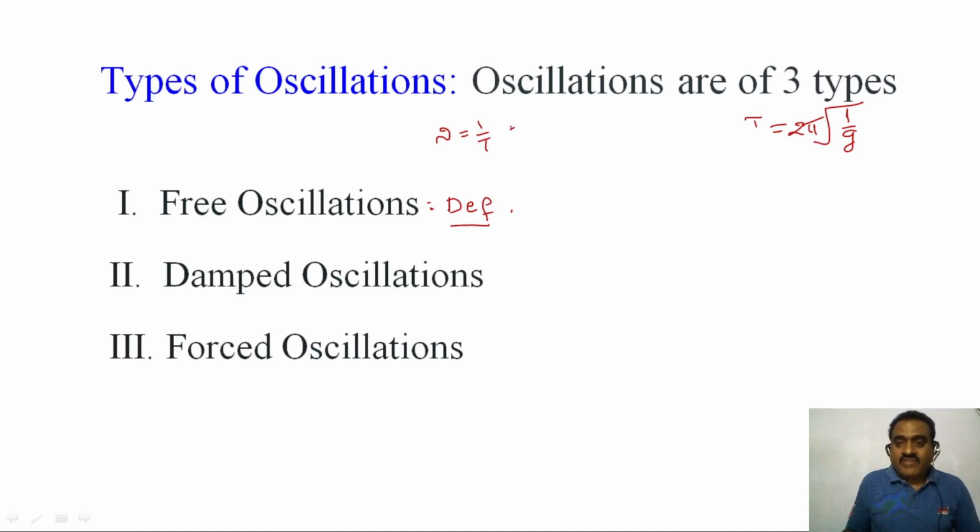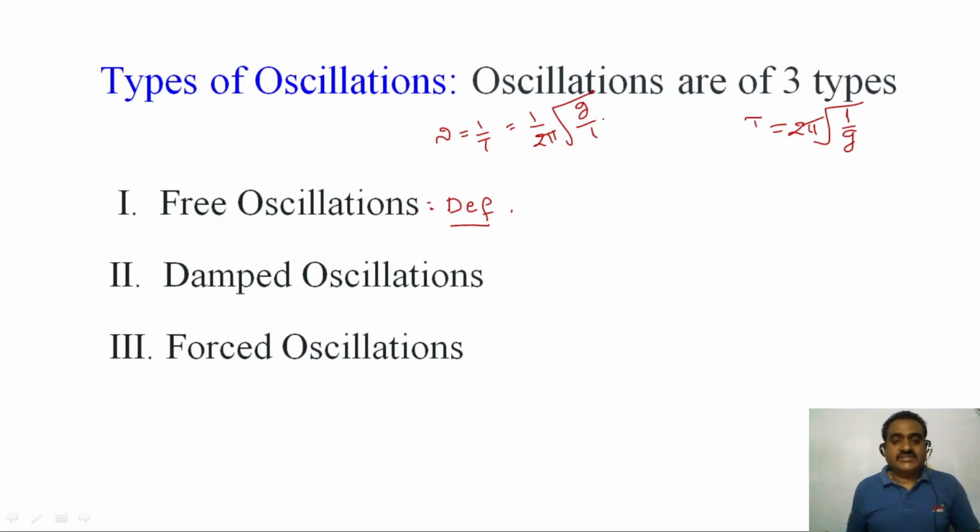So here we can write 1 by 2 pi under root of g by L. So this is natural frequency. A body or particle which is oscillating with its own natural frequency phenomena is called free oscillations.